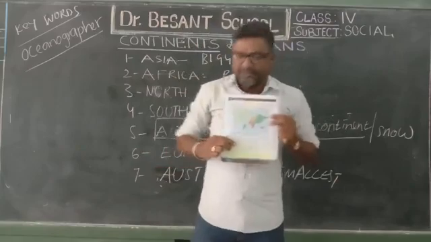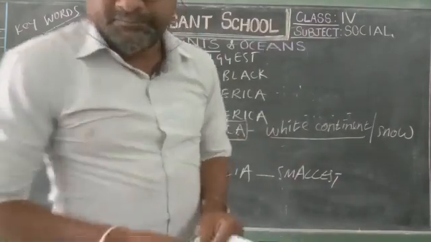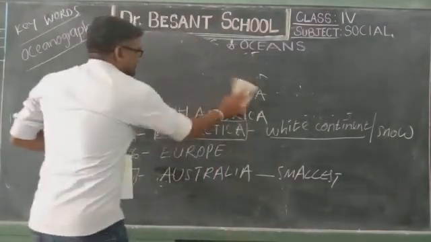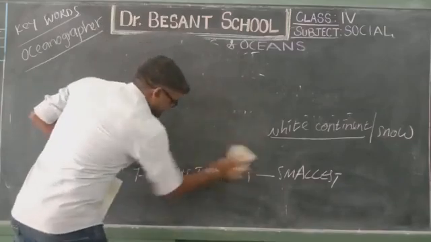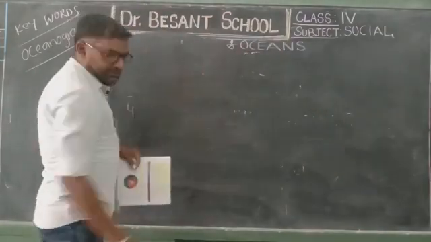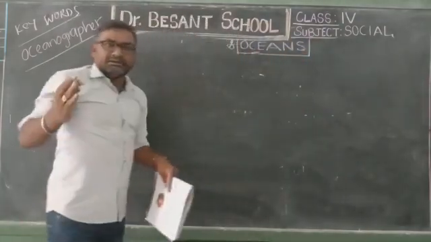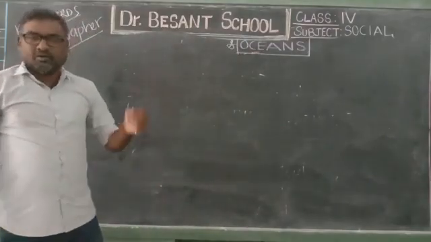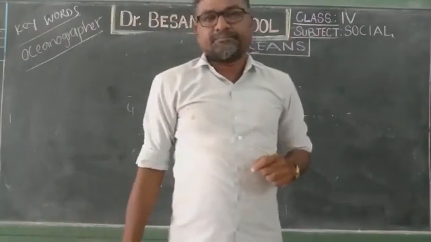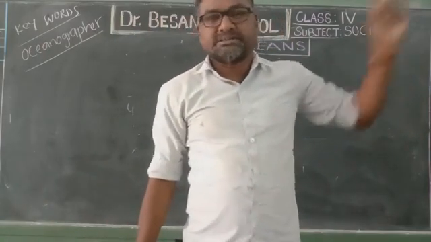Now we can see, down on page 8, oceans. The second feature of the earth is called the oceans. Earlier we learned about the continents. Continents are the large land masses on the earth. They are 7.